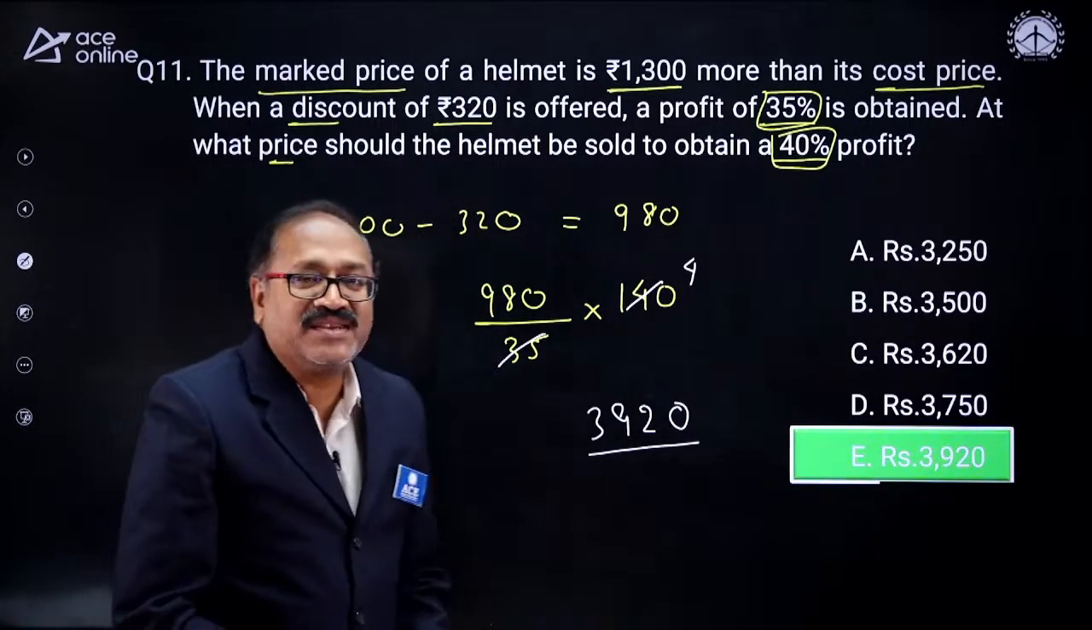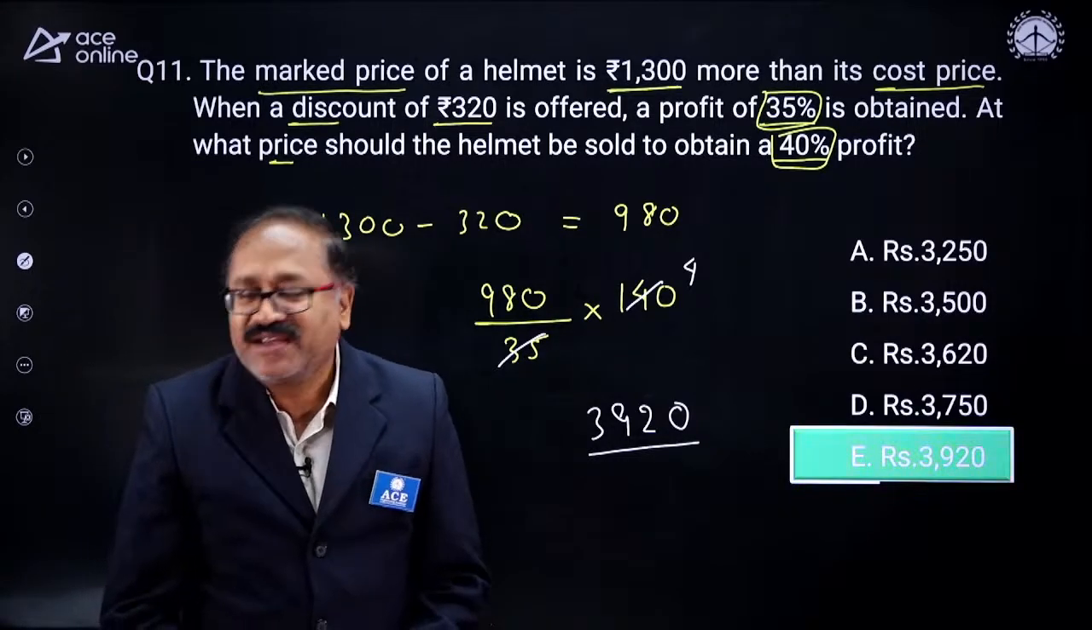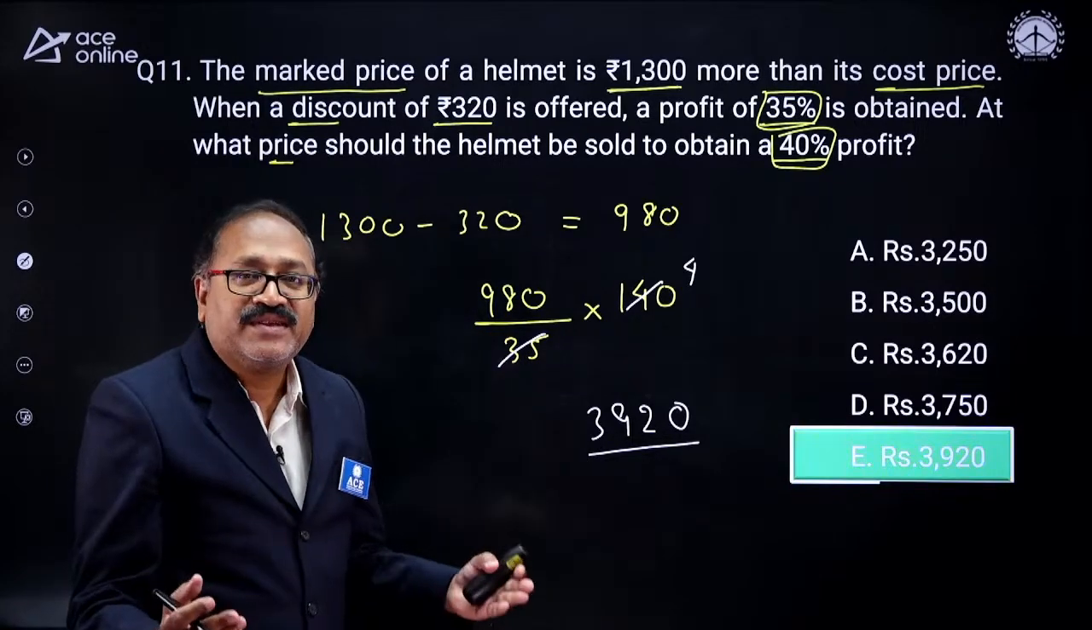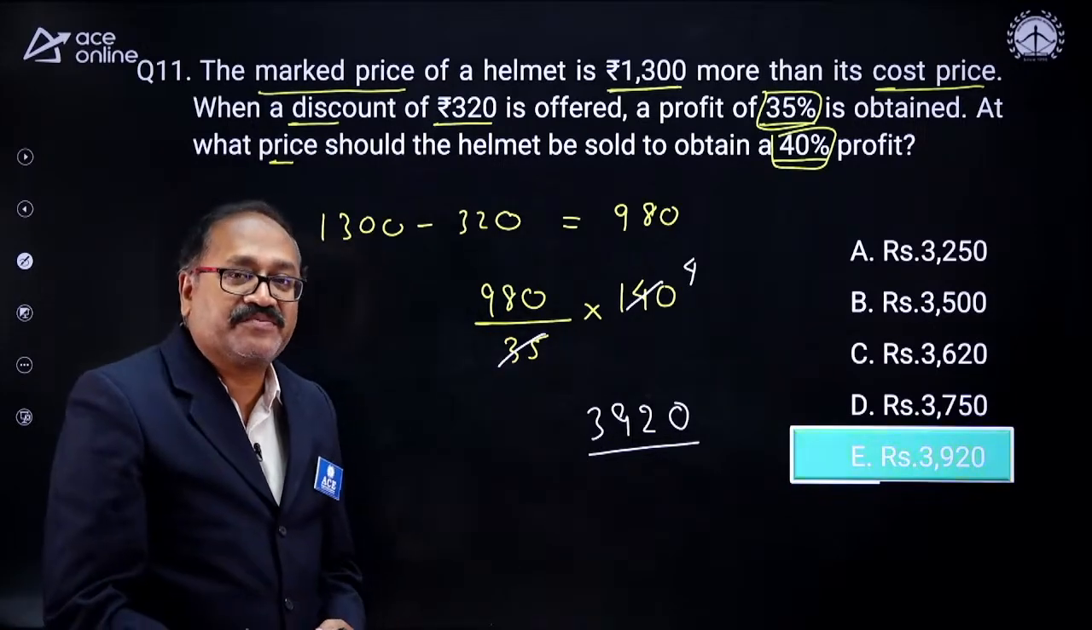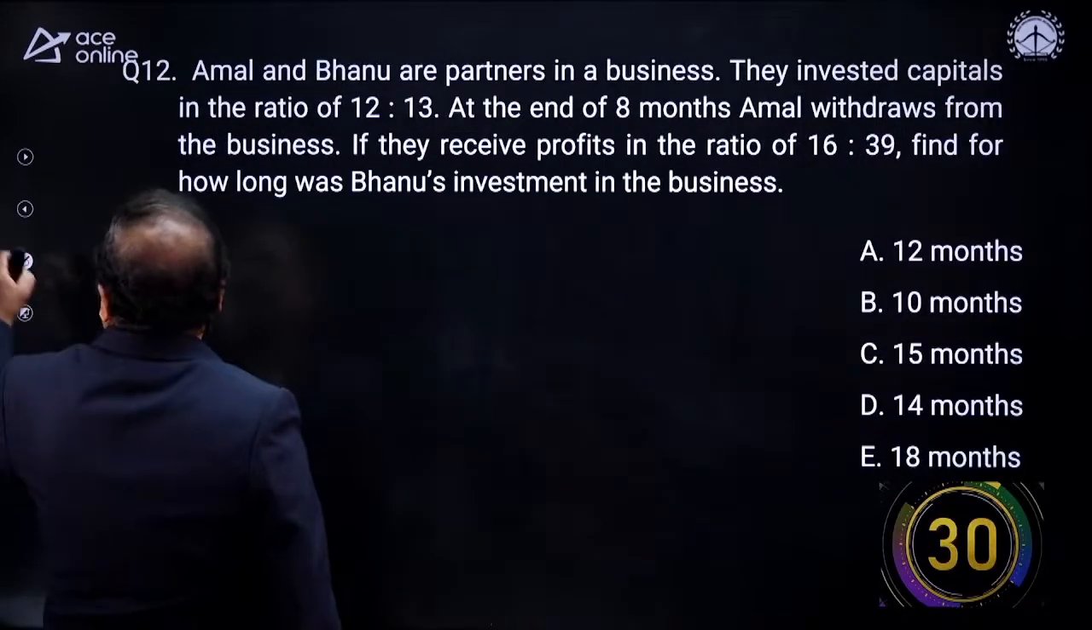That is 3,920. That's right. This is only simple writing. You can answer the question if you understand the whole concept properly. Next question is on the board here.